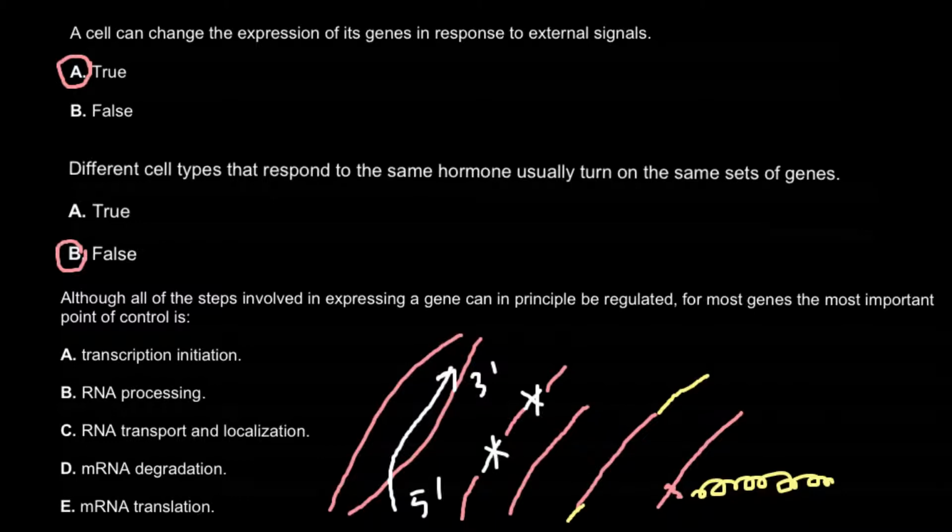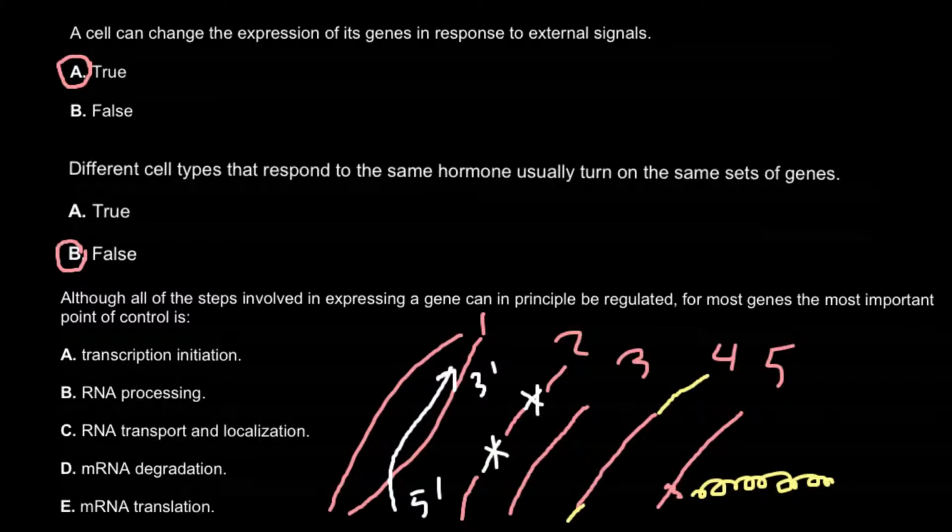So we basically have to choose between this first stage, second stage, third, fourth, and fifth stage, what would be preferential for the cell mechanism to regulate the messenger RNA life cycle. And of course, as you see, the easiest way to regulate gene expression would be the first stage.